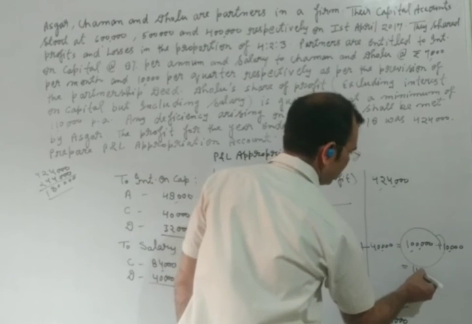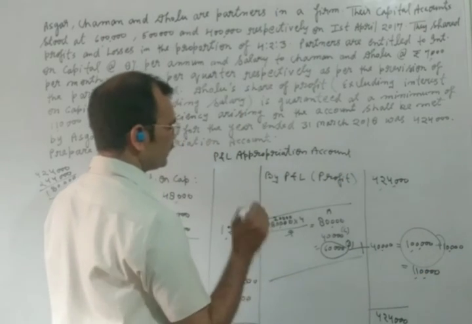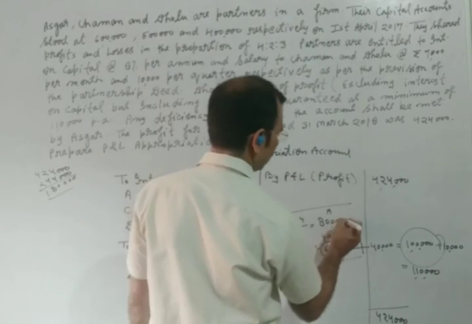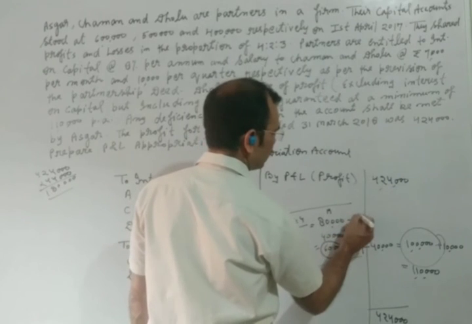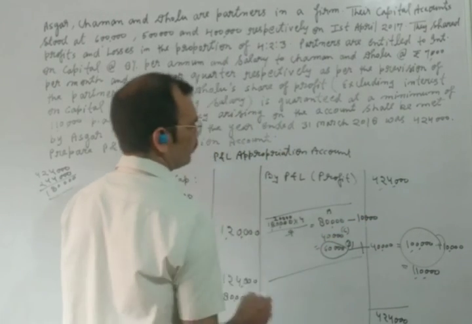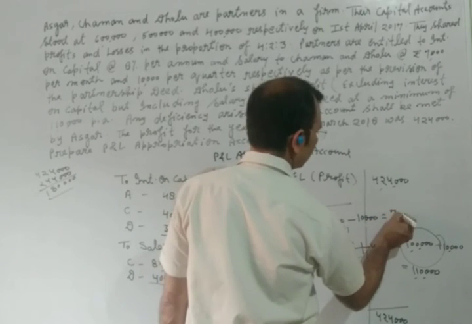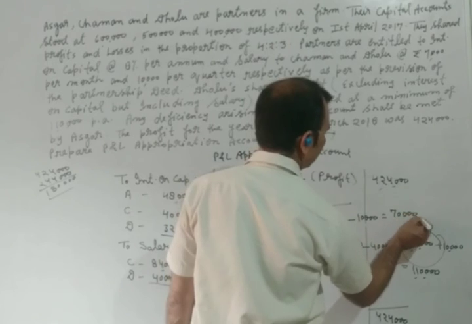In this way, he will get 1,10,000. But Asgar will have to sacrifice, will have to give this 10,000 to Dhruv. It means the profit of Asgar will be 70,000.